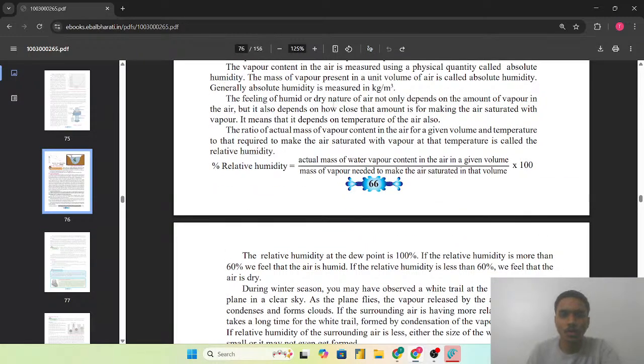The feeling of the humid or the dry nature of air not only depends on the amount of the vapor in the air, but it also depends on how close that amount is for making the air saturated with vapor. It means that it depends on the temperature of the air also. So the ratio of the actual mass of the vapor content in the air for a given volume and temperature to that required to make the air saturated with vapor at that temperature is called the relative humidity.